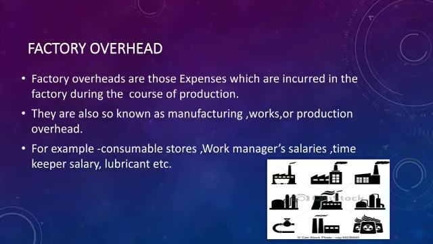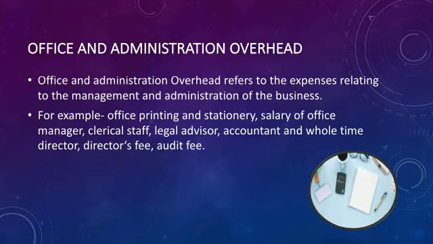And next overhead is office and administration overhead. Office and administration overheads are those expenses relating to management and administration of the business. Means all indirect costs relating to office and general administrative function of a business enterprise are called administrative overhead.